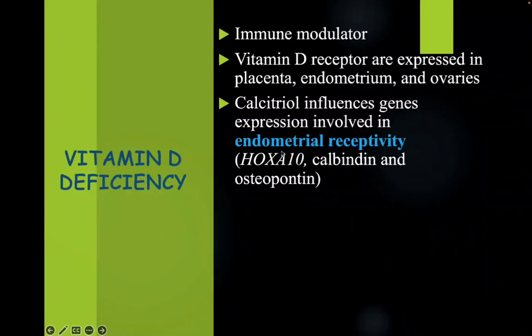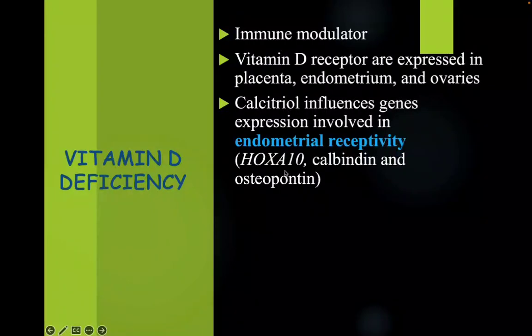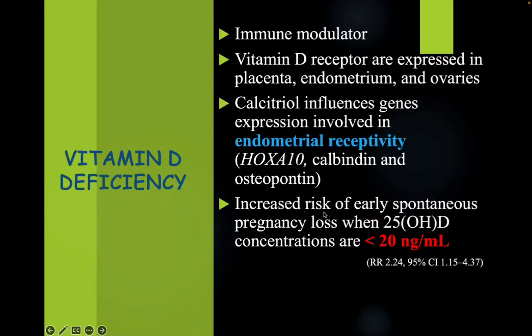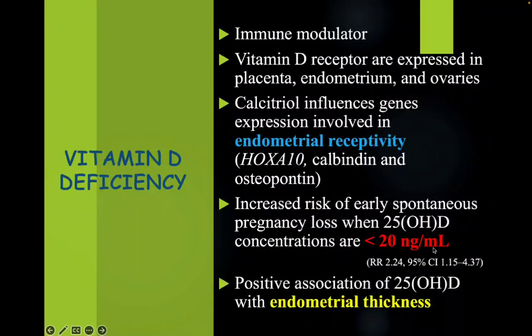What are the genes involved in endometrial receptivity? HOXA10, HOXA6, Kel binding, and osteopontin. All these are the genes involved in endometrial receptivity, and vitamin D has an effect on them. Increased risk of early spontaneous pregnancy loss is seen when vitamin D concentration is less than 20 nanogram per ml. And there is a positive association of vitamin D with endometrial thickness too.